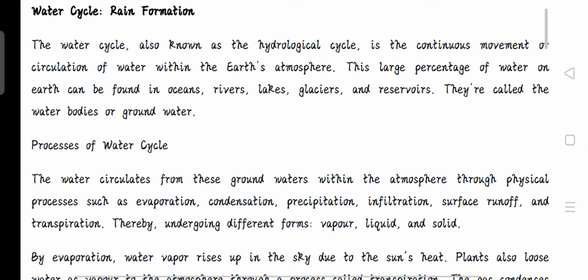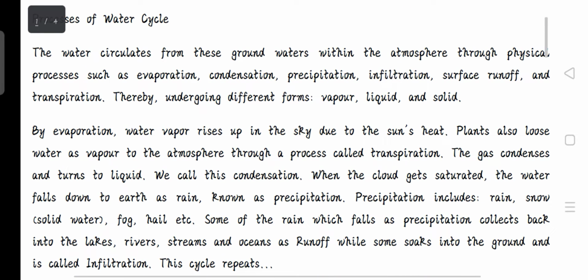So one can ask, where does this water come from? It comes from the water bodies, such as the rivers, the lakes, and the seas, etc. So how come it produces rain when the rain comes from the sky and the water bodies are below the earth? Well, that takes us to the processes of water cycle. Now, what are the processes of water cycle?